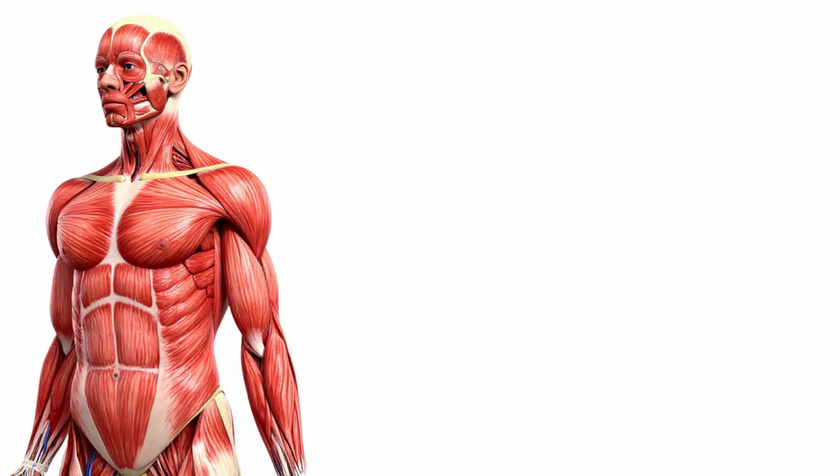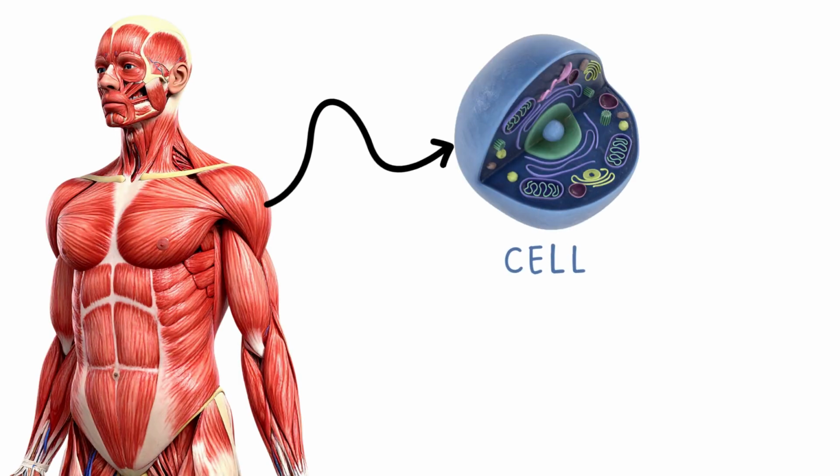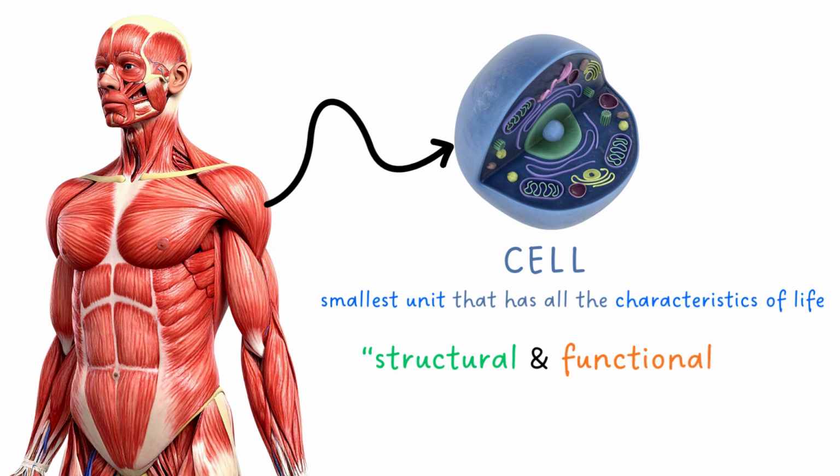All the living things are composed of cells. A single cell is the smallest unit that has all the characteristics of life. Cell is defined as the structural and functional unit of the living body.